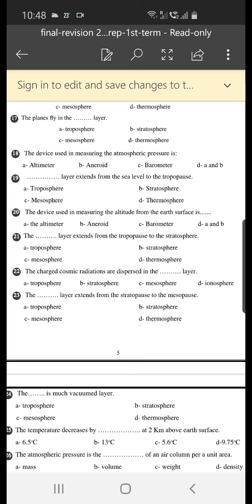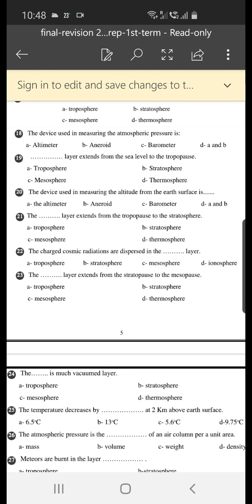But here we choose C, barometer, because altimeter and aneroid are examples of barometer. So you can say barometer, or also you can say all of them, A, B, and C. Okay?